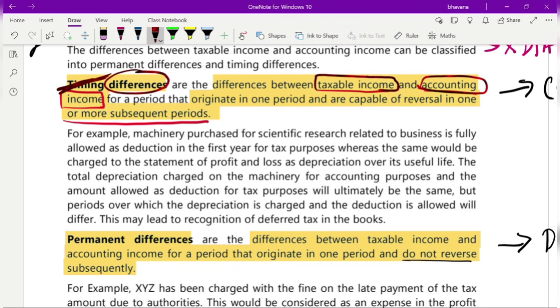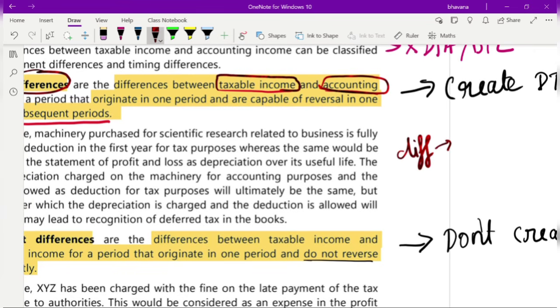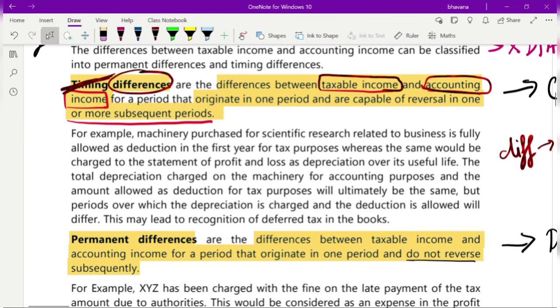Like we saw, the taxable income was 1 lakh whereas the accounting income was only 90,000. If there is a difference between taxable income and accounting income, it is known as a difference. So in simple terms, the difference is nothing but the difference between accounting income and your taxable income. You would have understood what a difference is. Now we have to understand what this timing word means here.